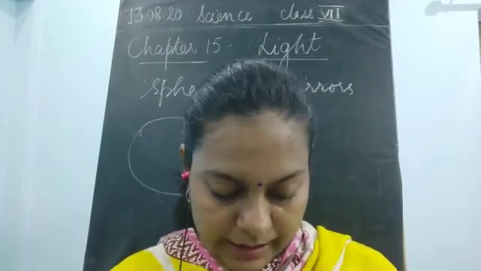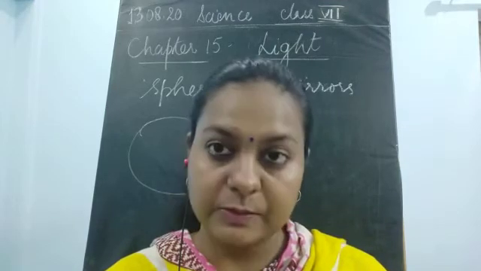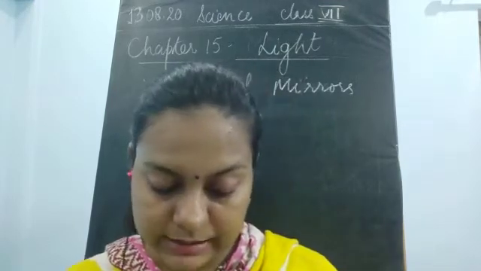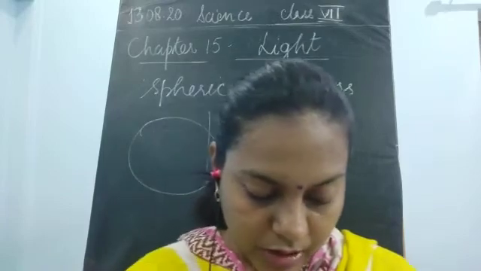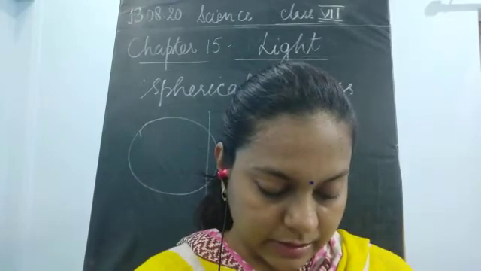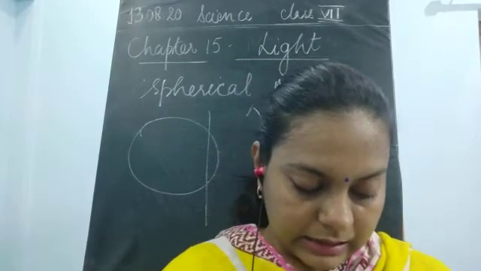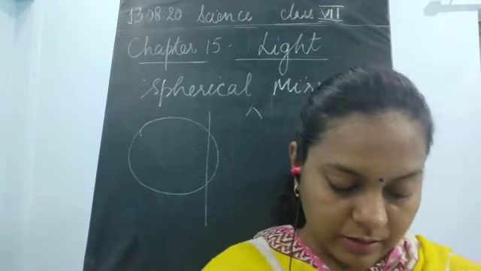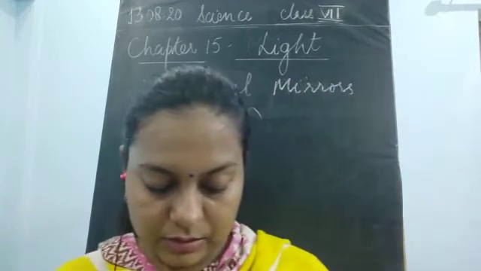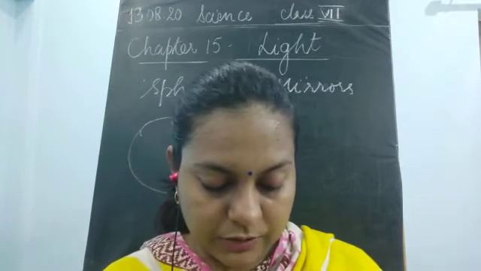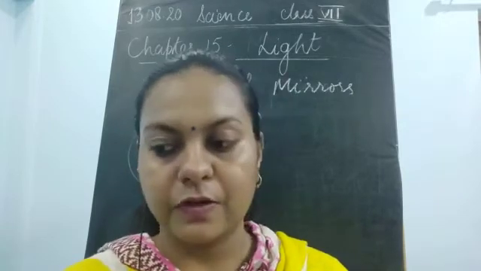Now Paheli also saw her image at the back side of the stainless steel spoon. Look here, I can see my erect image, but it is smaller in size. This spoon also acts as a plane mirror, said Paheli. You can also use a spoon or any curved surface for seeing your image.